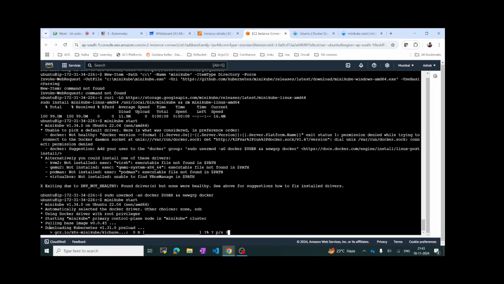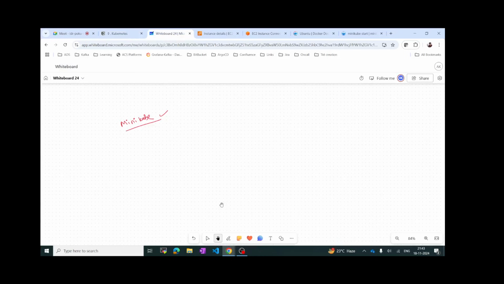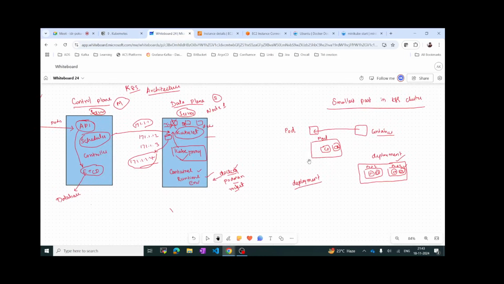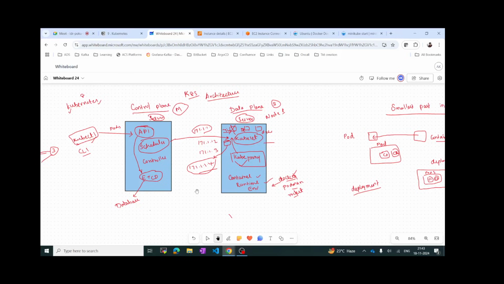If you see here, it is downloading Kubernetes. It is up and running. It's still downloading, and then we have seen something, right? Minikube is nothing but this cluster.